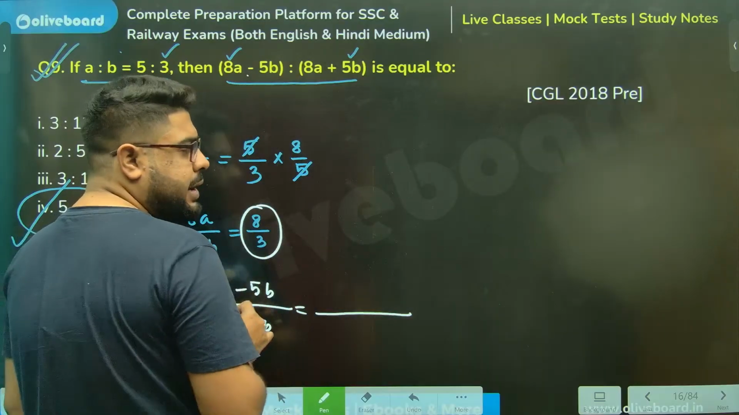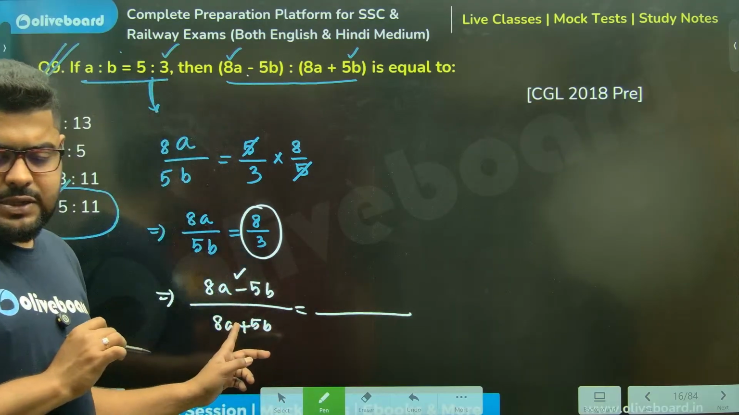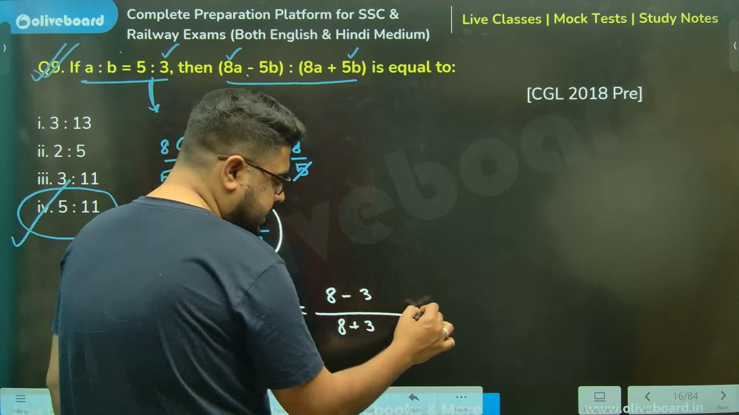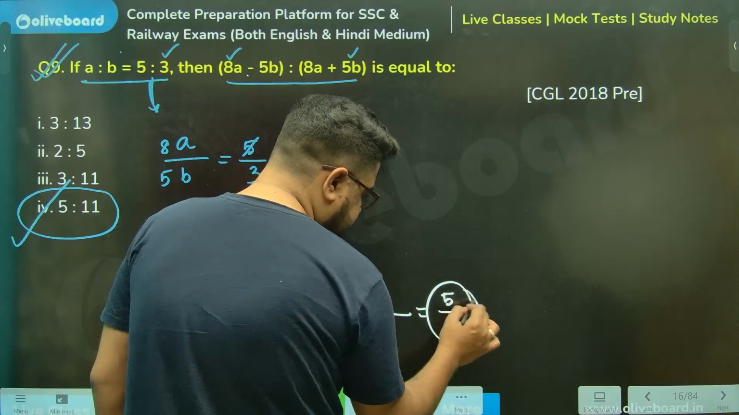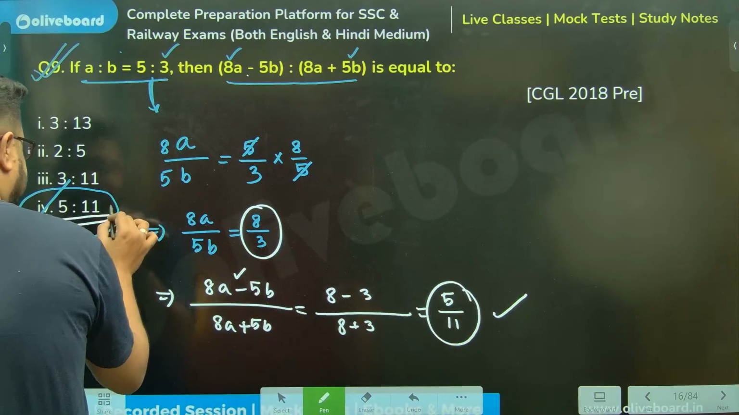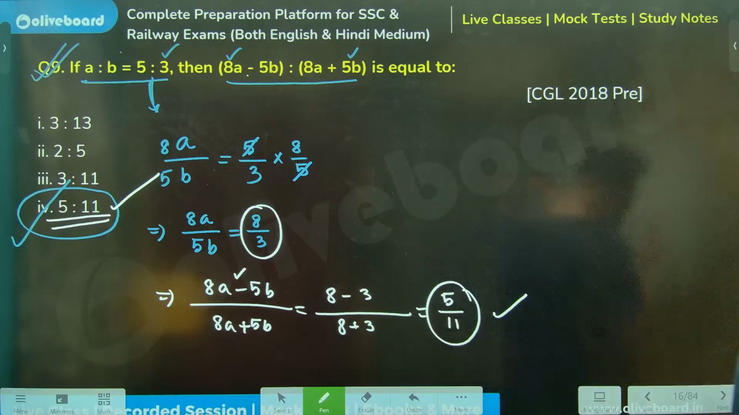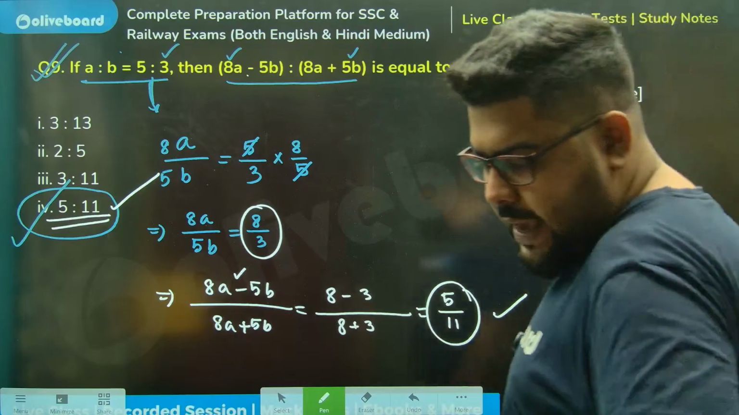So this is 8 and 3. In the numerator it is minus first, so you would do the same. Numerator minus denominator by numerator plus denominator. So this is 5 divided by 11. That is 5 is to 11. That's the answer. That is your answer, sir. Without fail, that is your correct answer. Clear? Clear, sir. Everybody clear.